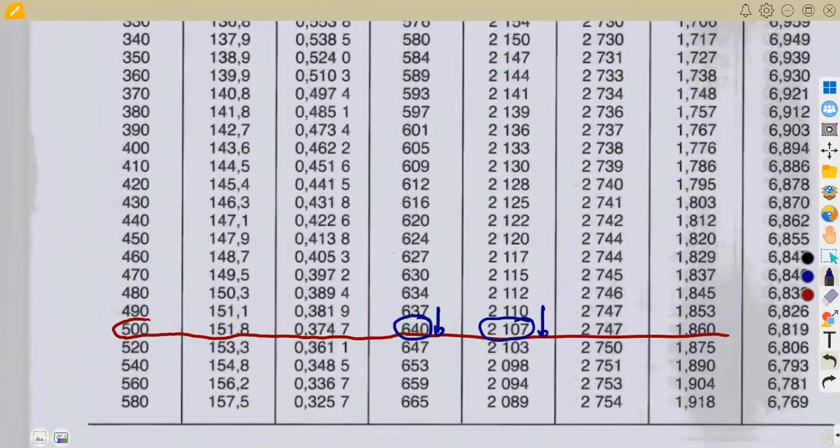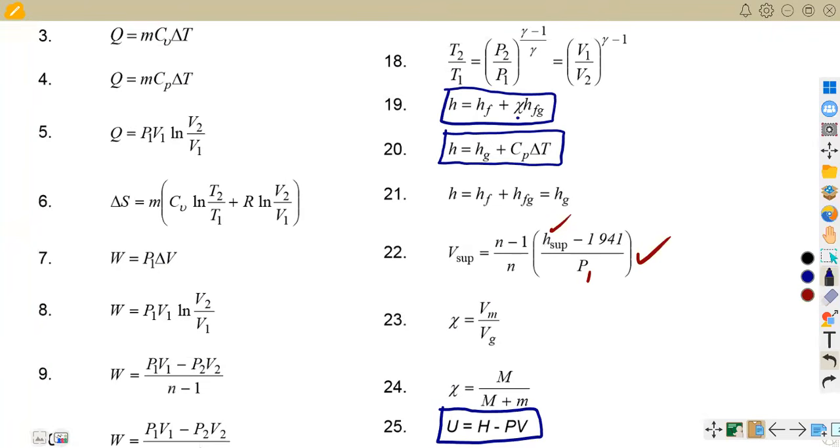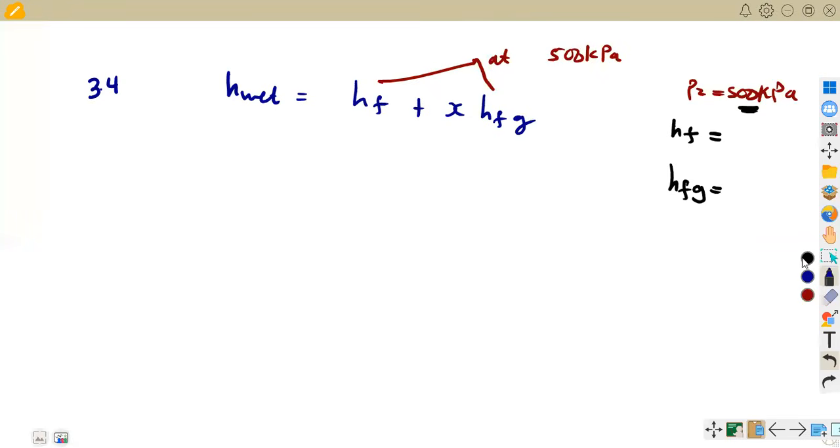Let us put our values. These two values are the ones that we're going to need, HF and HFG. So remember our HF there, we obtained 640. That was 640 kilojoule per kg. HFG was 2,107 kilojoule per kg again. So that's it.